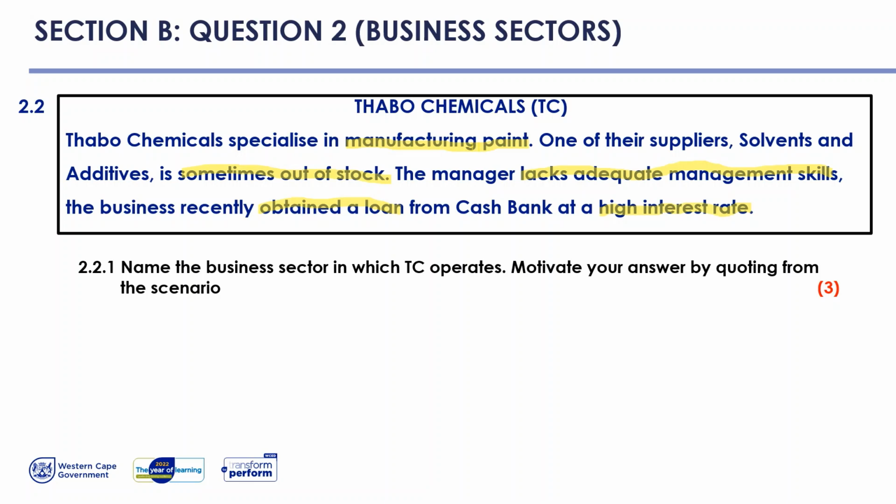2.2.1, name the business sector in which TC operates. Motivate your answer by quoting from the scenario. You will notice that there are 2 parts to the question. So the first verb is name the business sector.